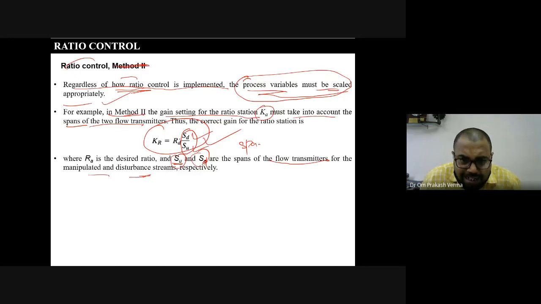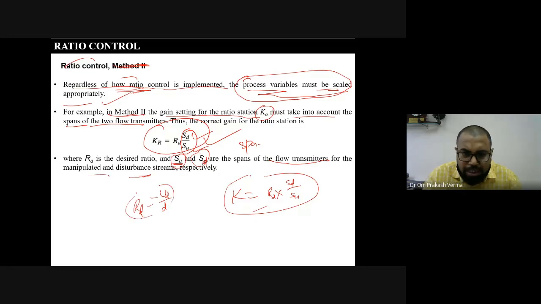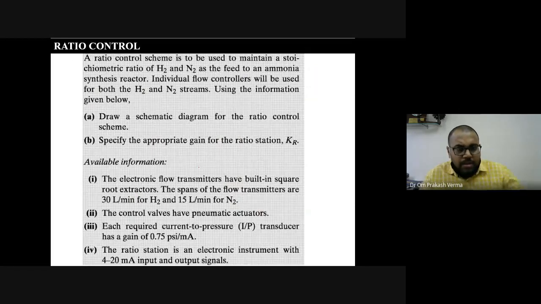We use this to scale the gain K. The ratio we obtained, R_D, is nothing but U divided by D, and the ratio of the spans is multiplied with this one. This is R_D. In this way we see the example: a ratio control scheme is to be used to maintain a stoichiometric ratio of H2 and